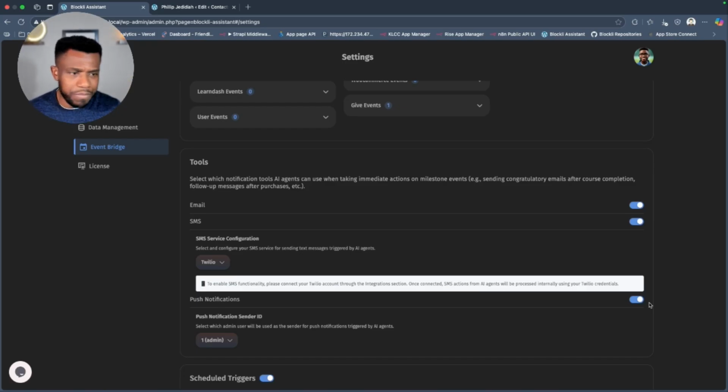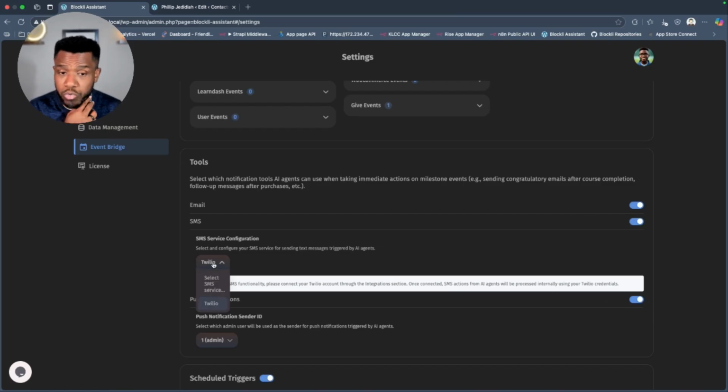If somebody, say, for example, completed a course, they can get a push notification from the agent that says, hey, thanks for completing this course. And by the way, I saw that you completed another course last week. Kudos, right? These are things that typical automation systems cannot do. So this is orchestration. This is not automation. This is orchestration.